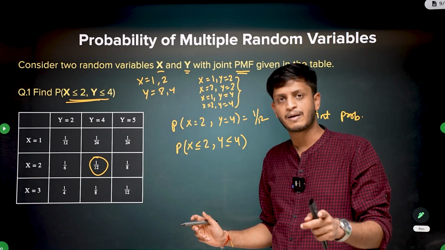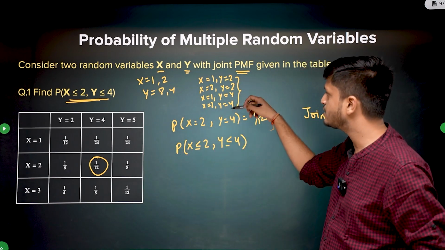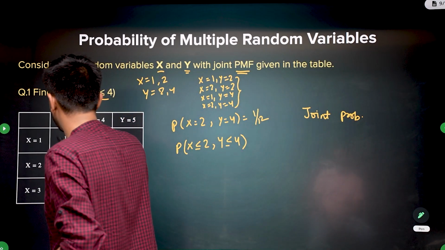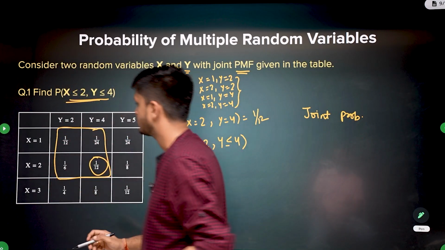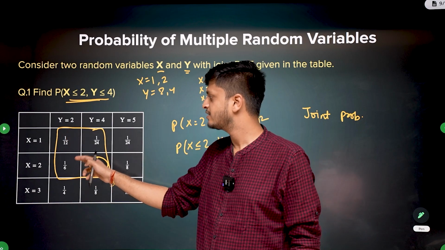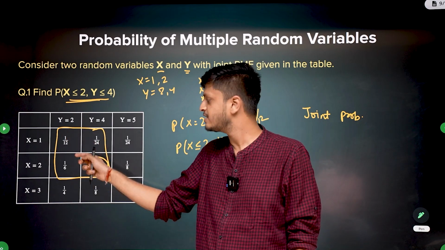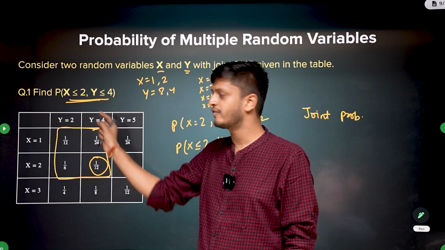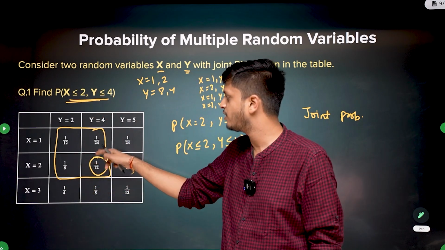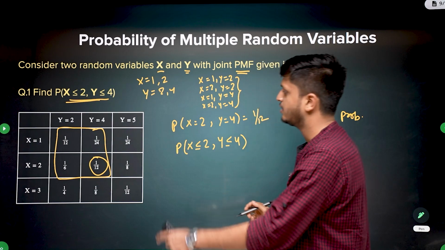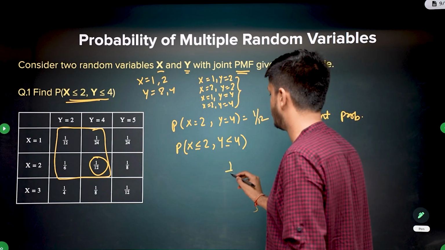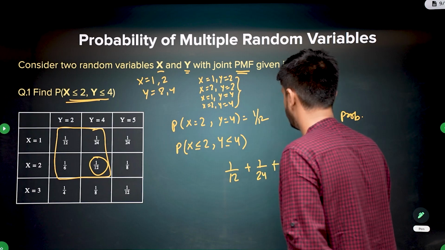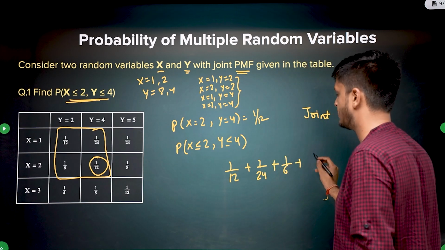So basically we have to sum these four joint probabilities. In these four joint probabilities, the condition is satisfied, which means x is less than equal to 2 and y is less than equal to 4. So we just sum all these four values. So we will get 1 by 12 plus 1 by 24 plus 1 by 6 plus 1 by 12.